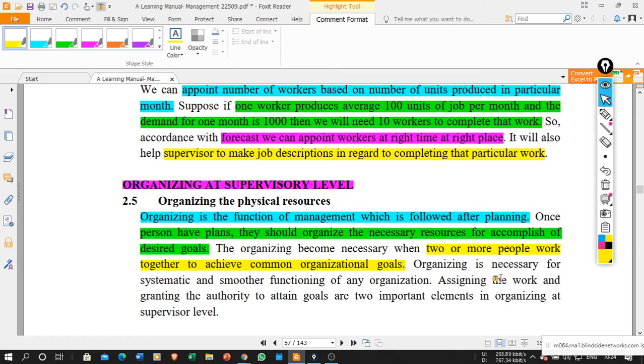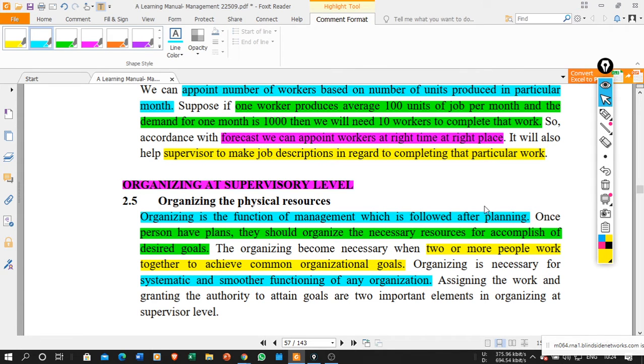Organizing is necessary for the systematic and smooth functioning of any organization. If I have allocated the resources in a proper manner, then my organization will run in a smoother, systematic manner.